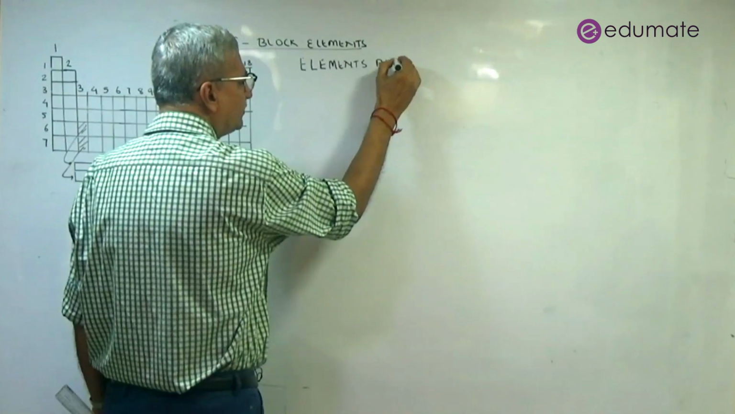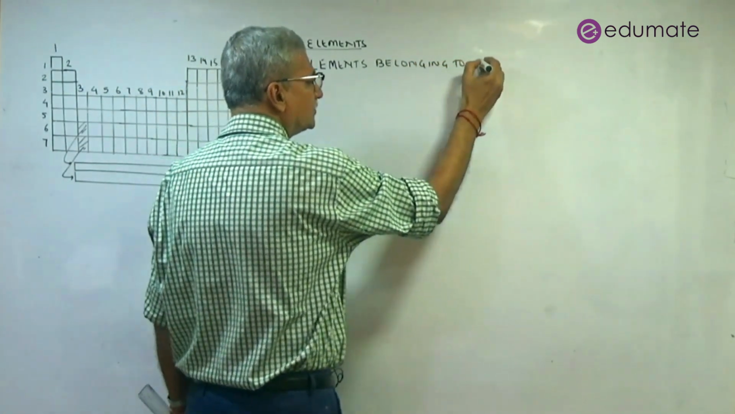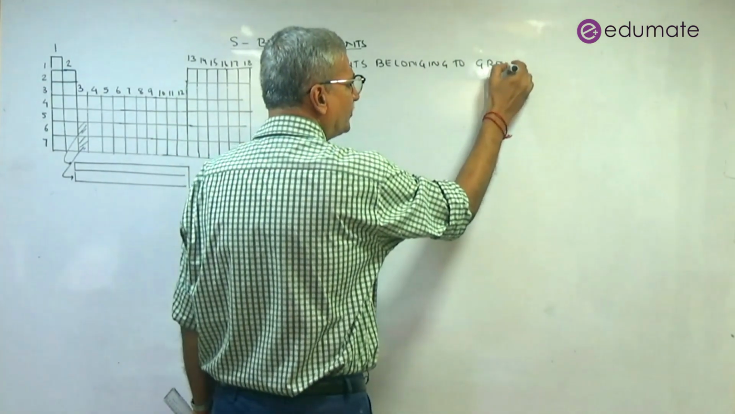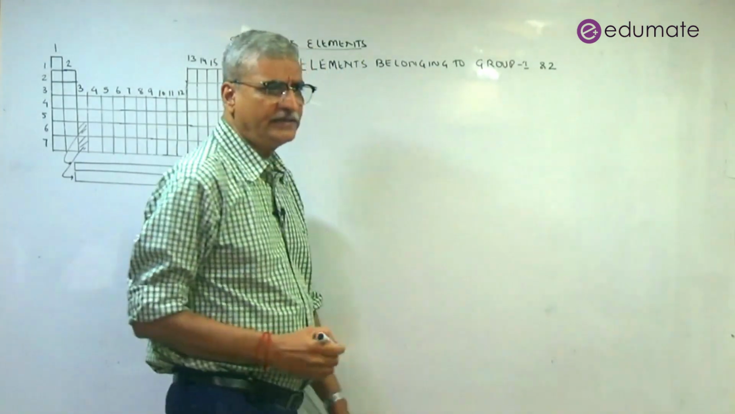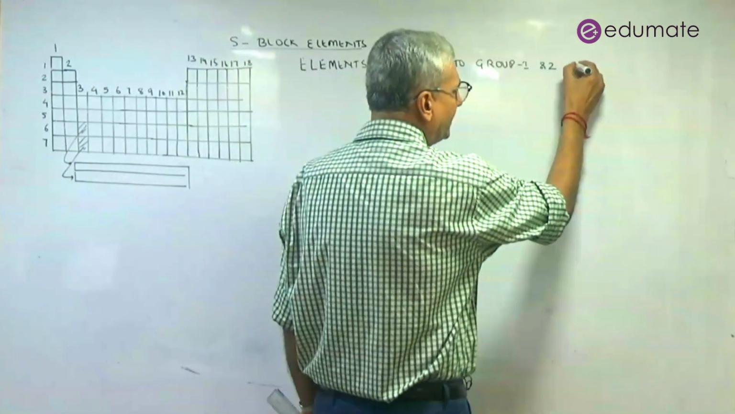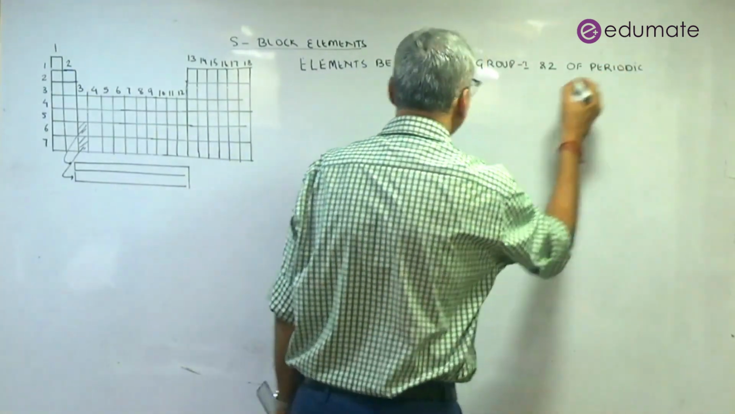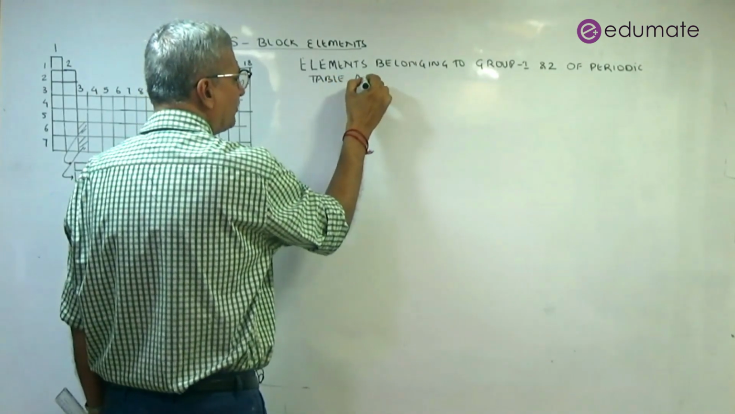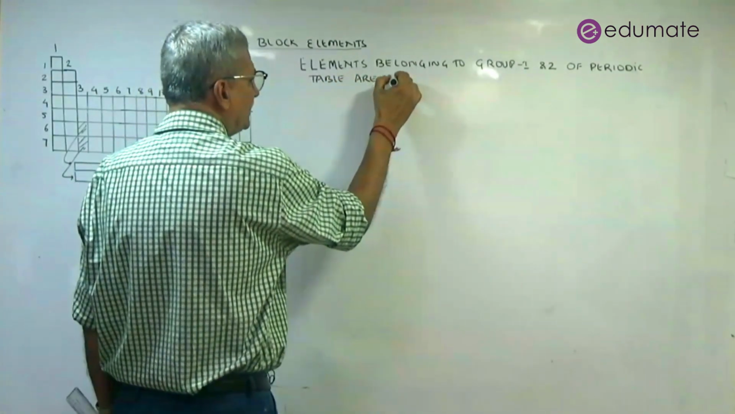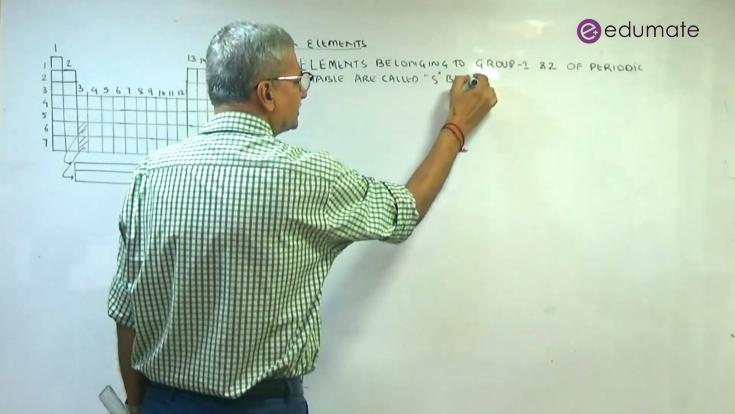Elements belonging to group 1 and group 2 of the periodic table are called S block elements.